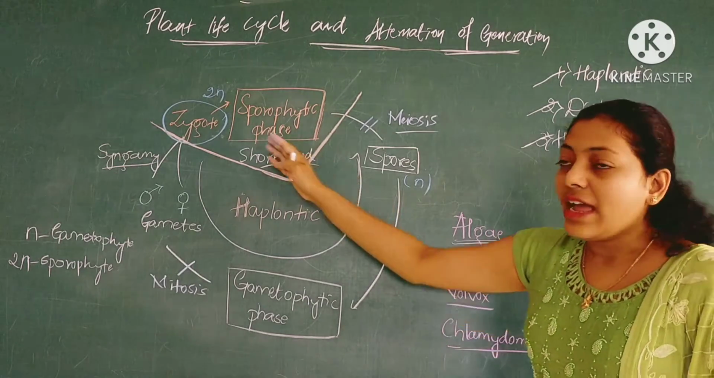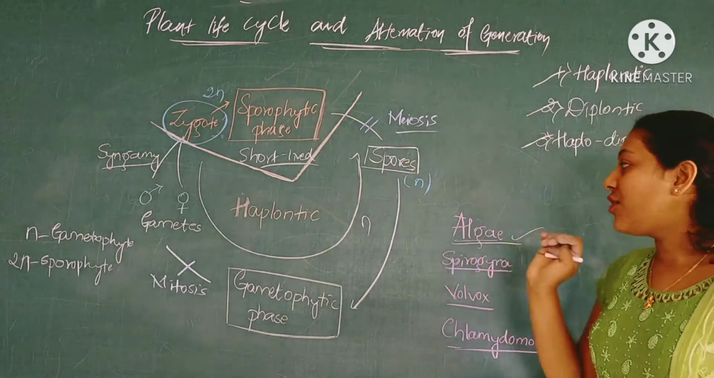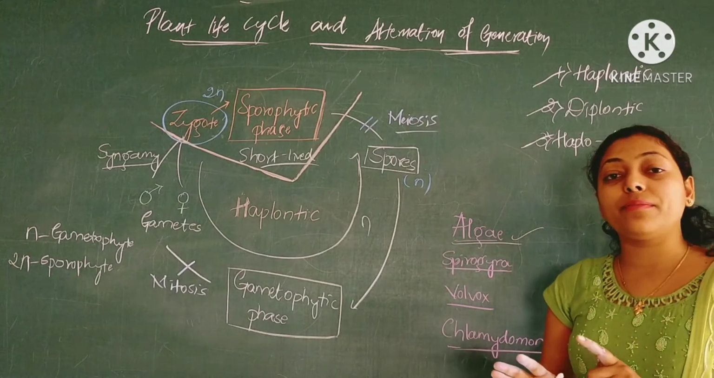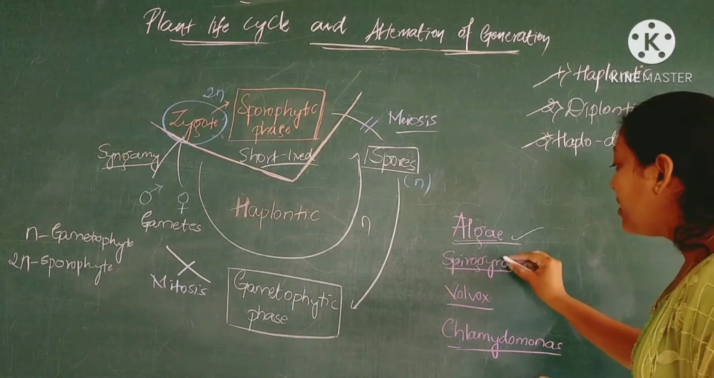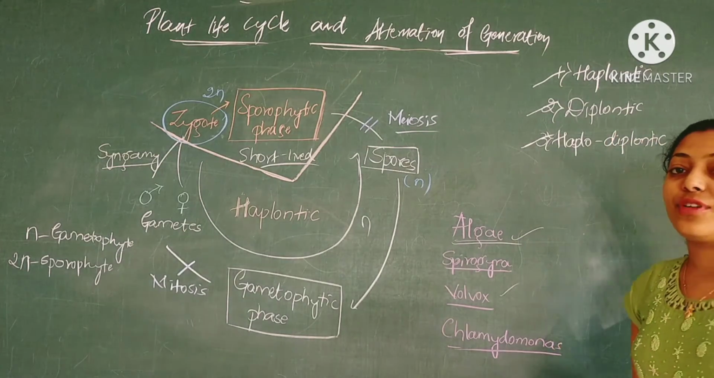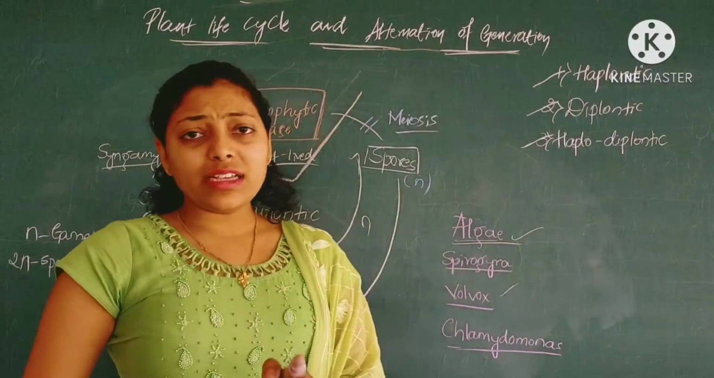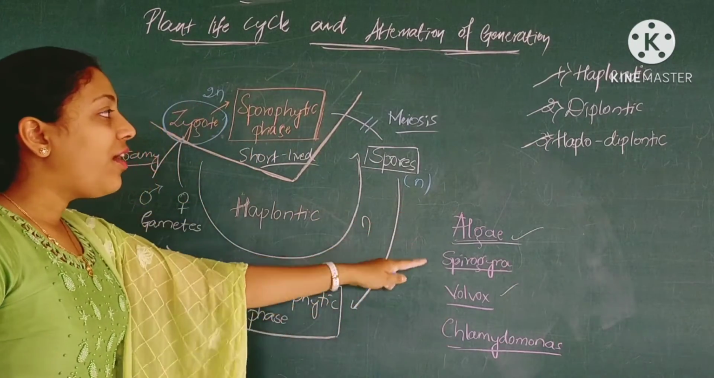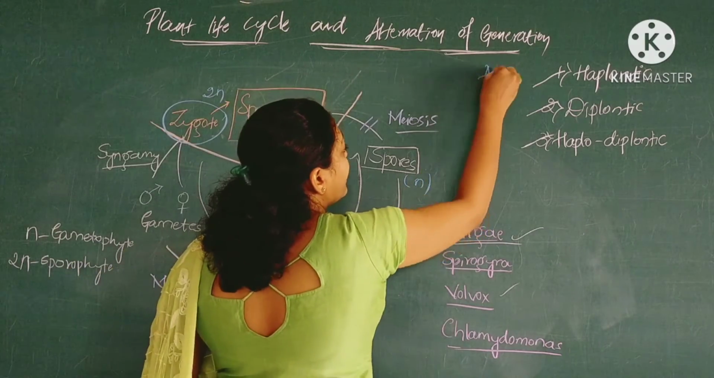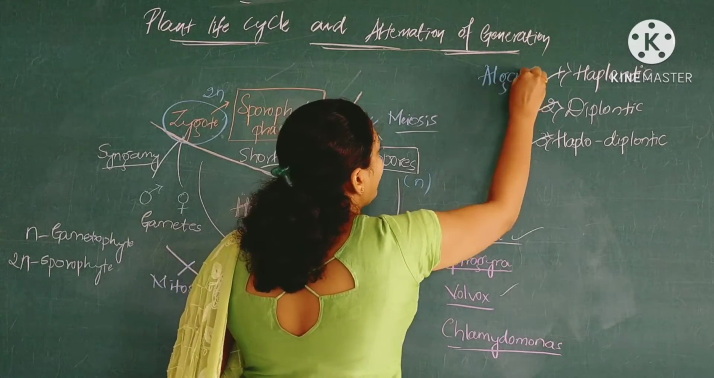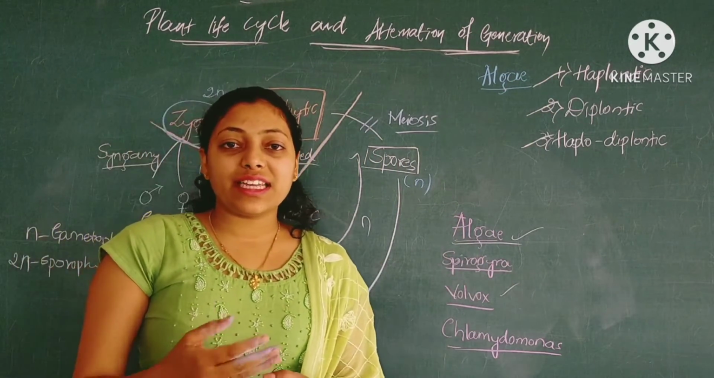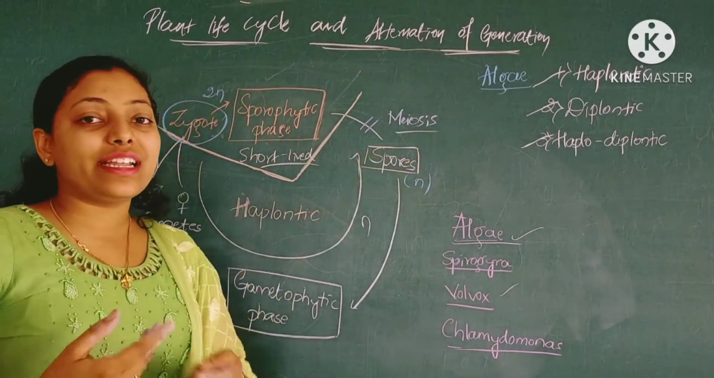That's why we see the haplontic life cycle in case of algae. Examples you have to remember compulsorily: this consists of Spirogyra, Volvox and Chlamydomonas species. Is it clear? So make sure all the algae consist of the haplontic life cycle. Is it clear? So now we will move to the next type of life cycle, that is the diplontic life cycle.